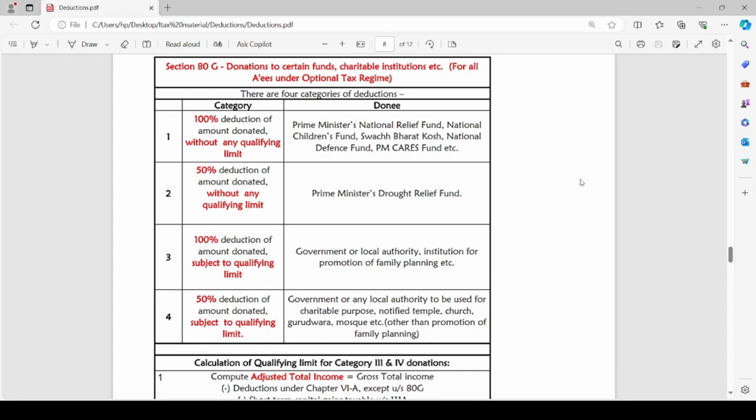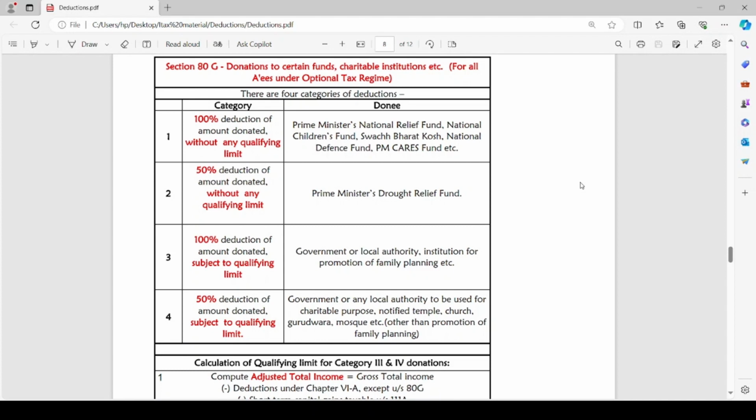If the donation is towards Prime Minister's National Relief Fund or National Children's Fund or Swachh Bharat Kosh, National Defence Fund, PM CARES Fund, etc., in such a case, the deduction amount is 100% of amount donated without any qualifying limit. In case the donation is towards Prime Minister's Drought Relief Fund, in such a case, only 50% of amount donated can be claimed as deduction without any qualifying limit.